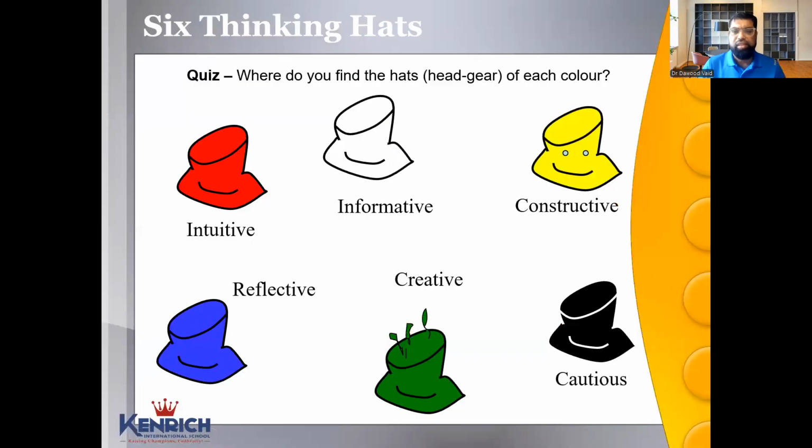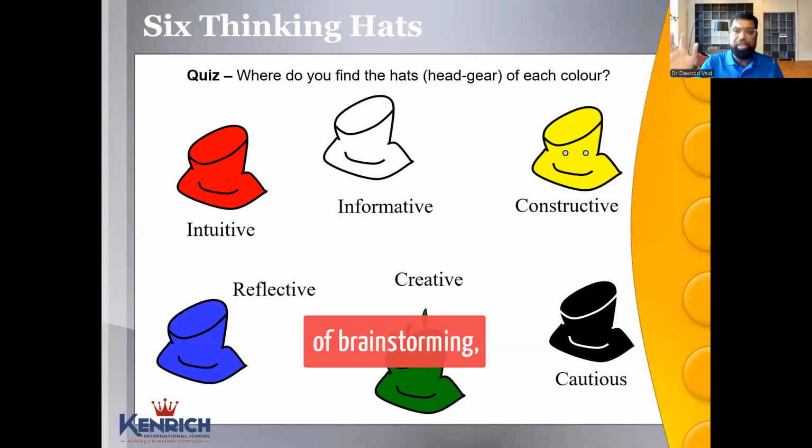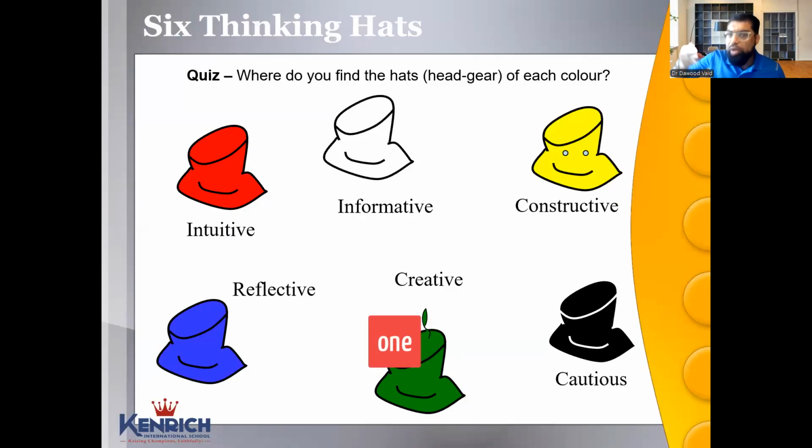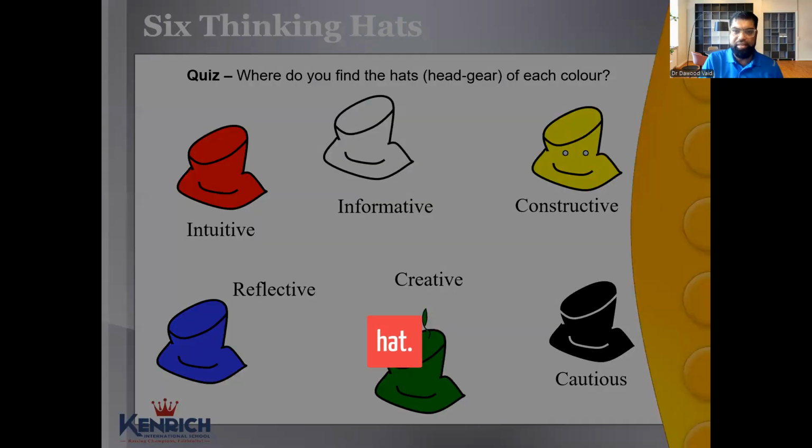There are six hats. When you think of brainstorming, don't think of it one way. Put on these hats and you will realize there are many, many ways to think of it. We always start with a hat called the blue hat. It's an open hat. It's called the sky hat. Blue, think of sky. And then each hat I've given you in pairs. So blue and red, black and white, green and yellow. Let's look at each hat now.